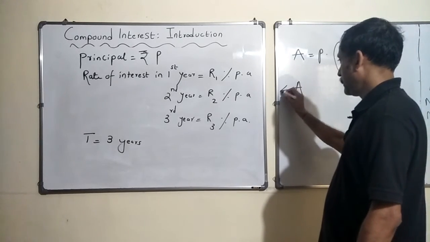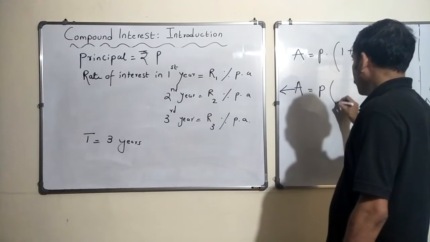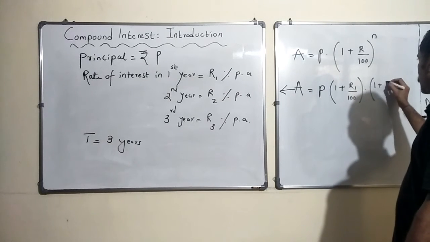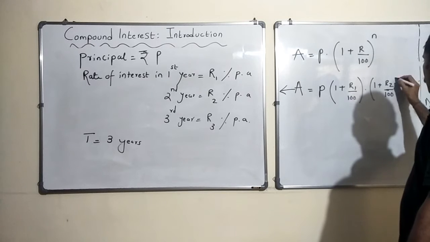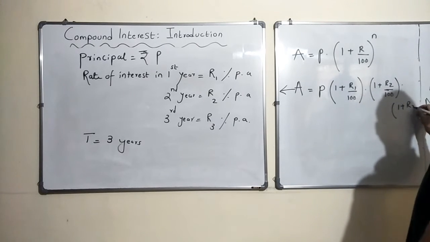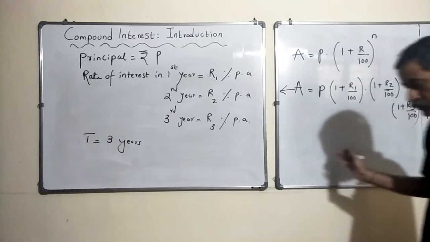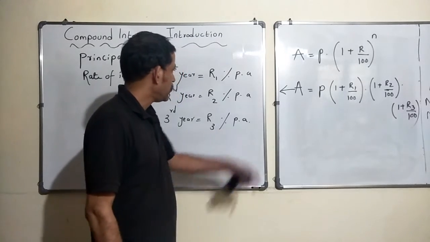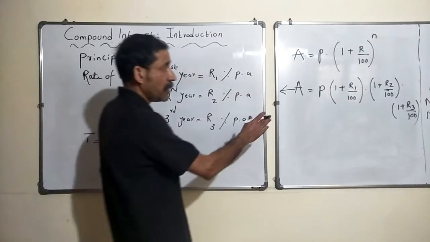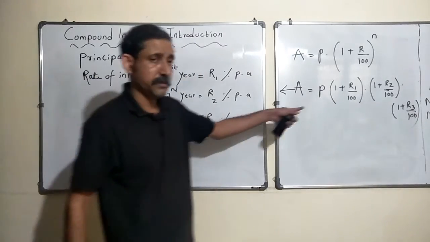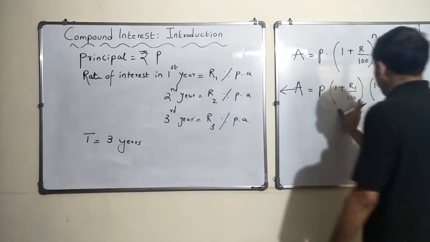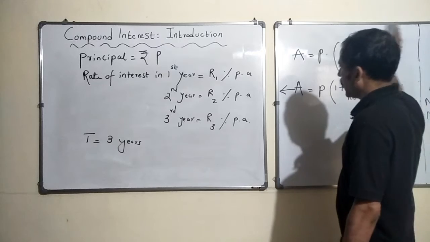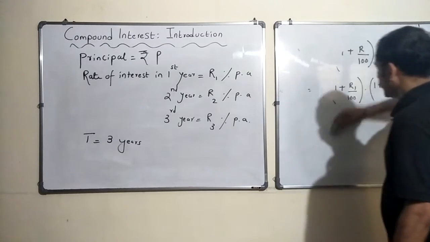In this case, the amount would be P times 1 plus R1 by 100, multiplied by 1 plus R2 by 100, multiplied by 1 plus R3 by 100. It is not very hard for you to prove this yourself, just like what we did in the earlier example. So this is the amount payable if you get a problem like this. P into this, into this, into this. That was the second type typically asked in the exam.